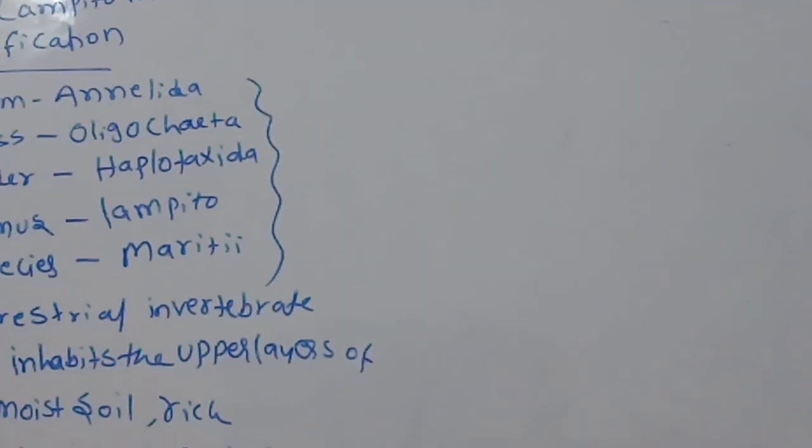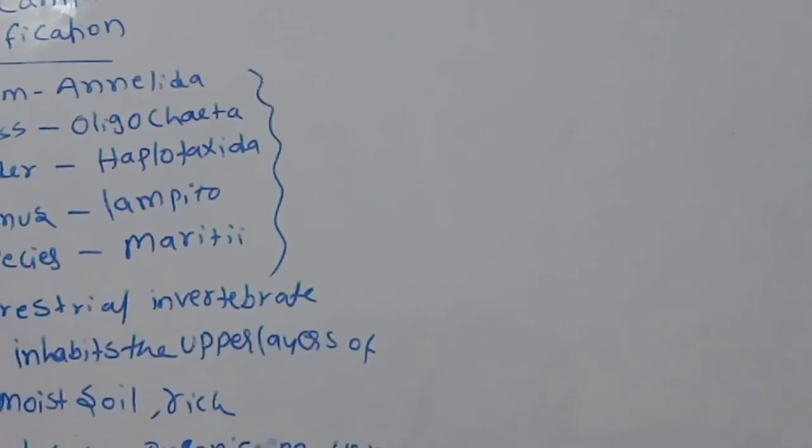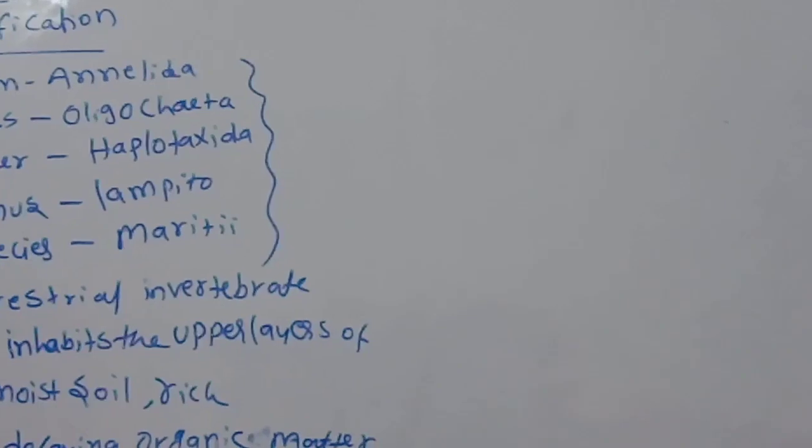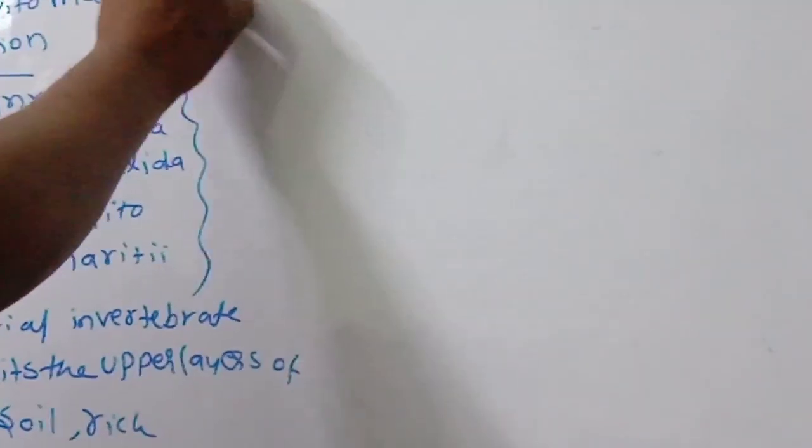Remember this point. Next point, it is nocturnal.